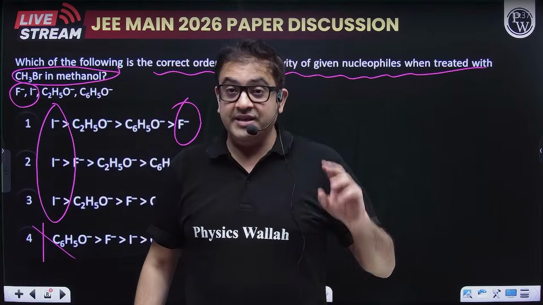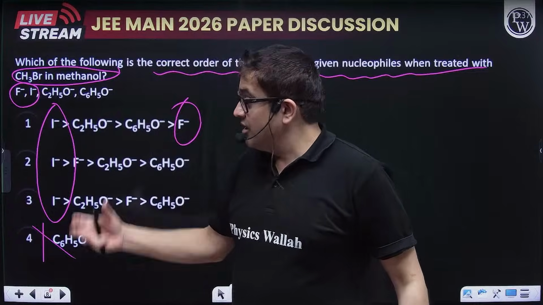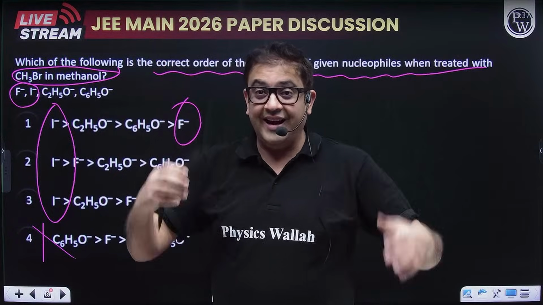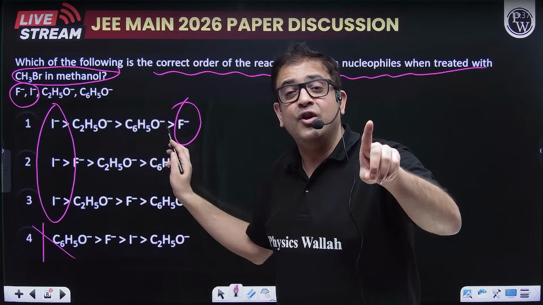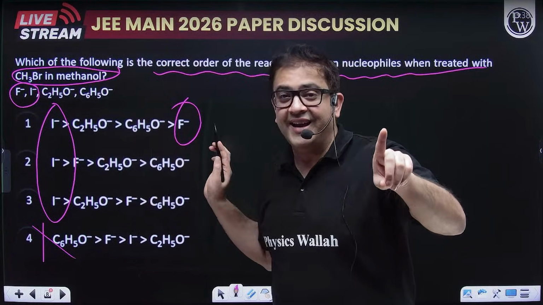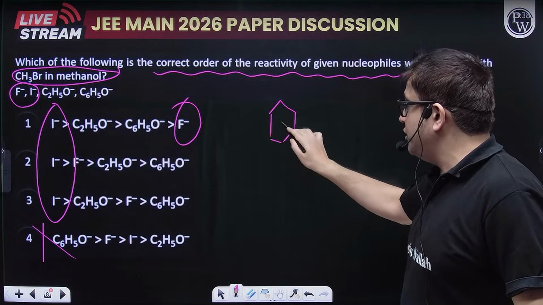It is a second period element, and along the period atomic size also decreases, so it is holding those electrons very tightly, the highest electronegative. Now, comparing phenoxide and ethoxide, obviously you can very well, through your common sense of GOC, you can